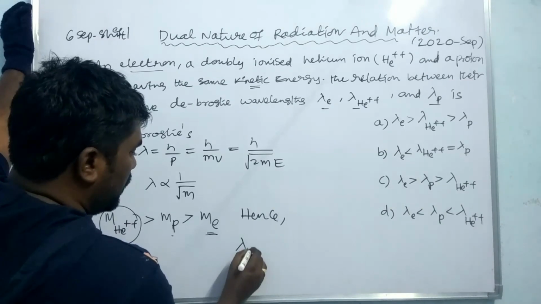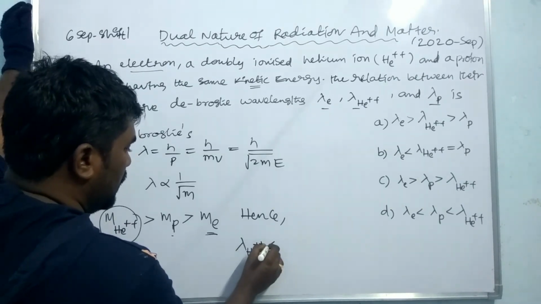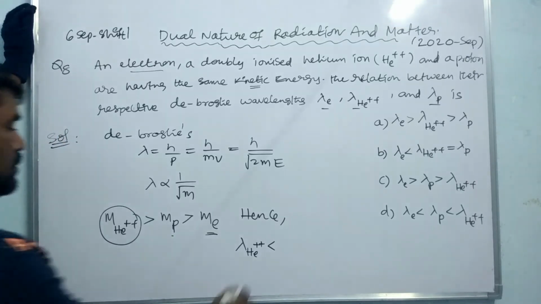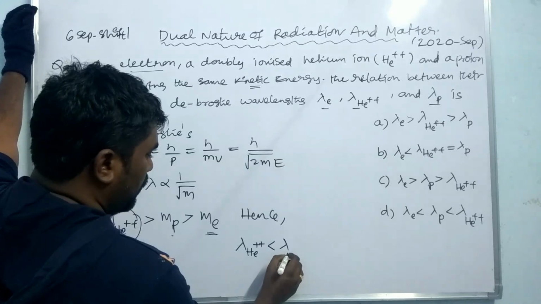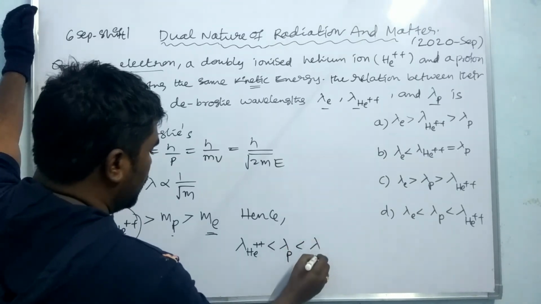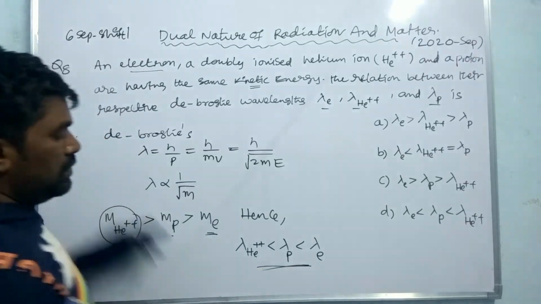So lambda He++ is less than lambda P, which is less than lambda E. So this is the relation.